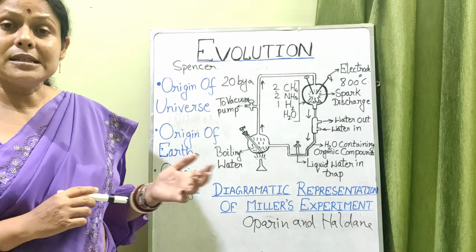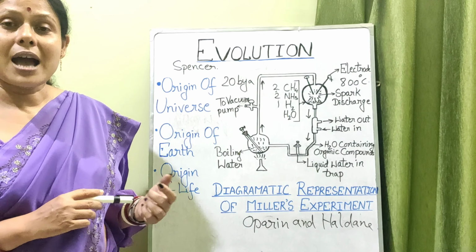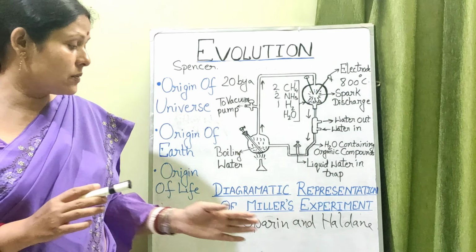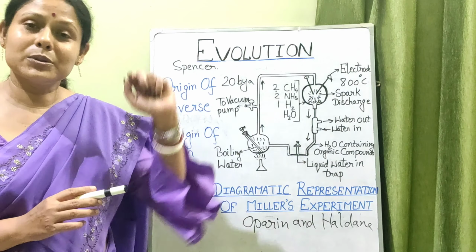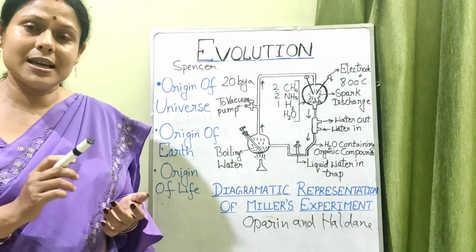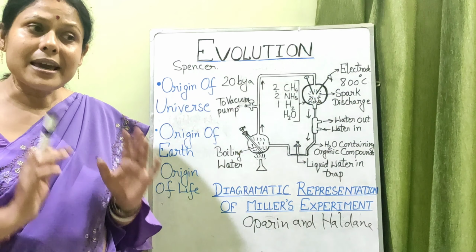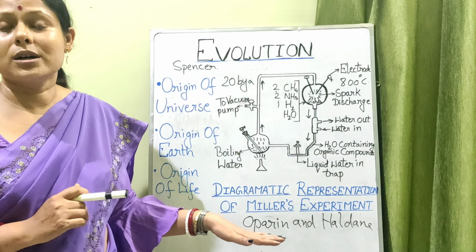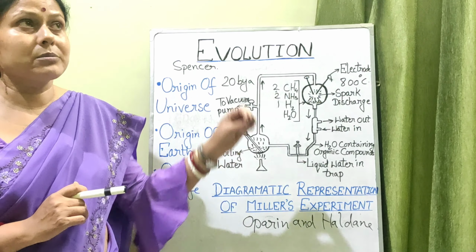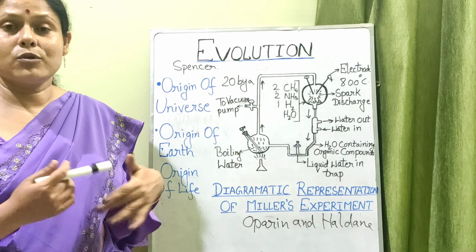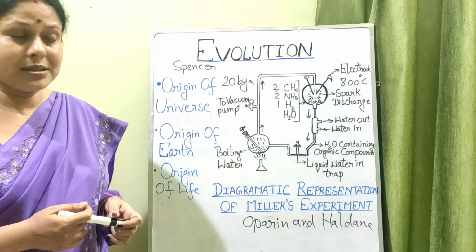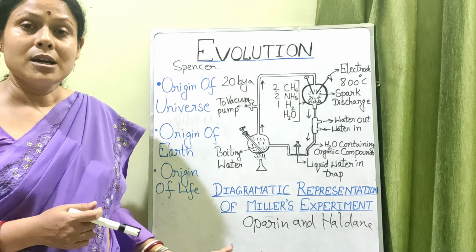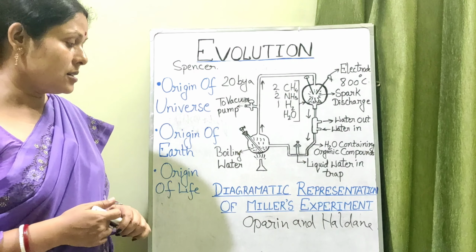So when they saw these things, they were surprised, and a sort of confirmation was given to Oparin and Haldane's hypothesis of chemical evolution of life, that yes, life may have originated on this earth by this method only. There is no other possibility of life coming from some external outer space. So this is how the hypothesis of Haldane and Oparin was proved experimentally by Miller and Urey.